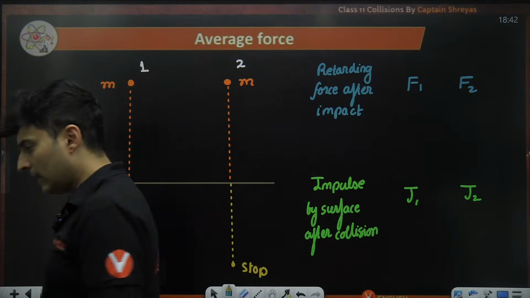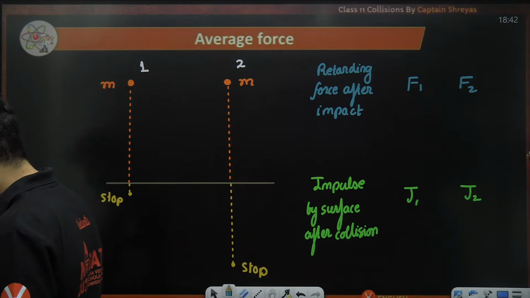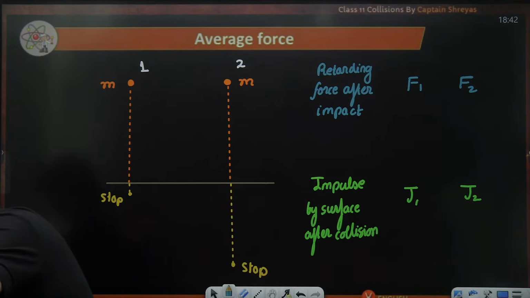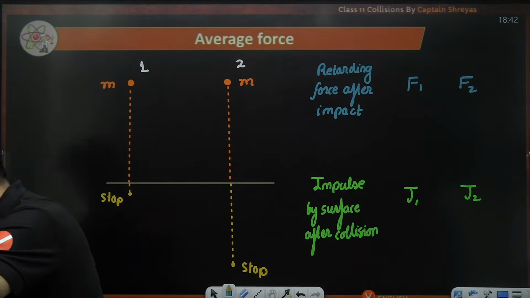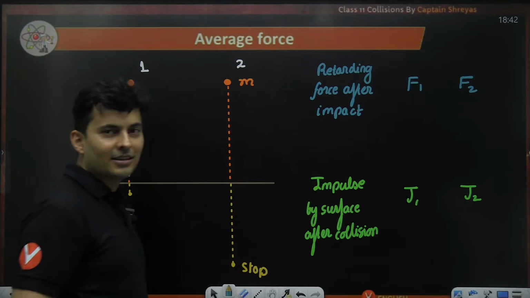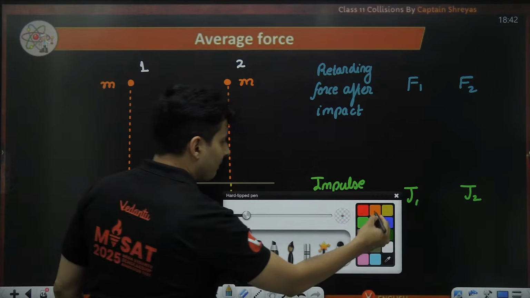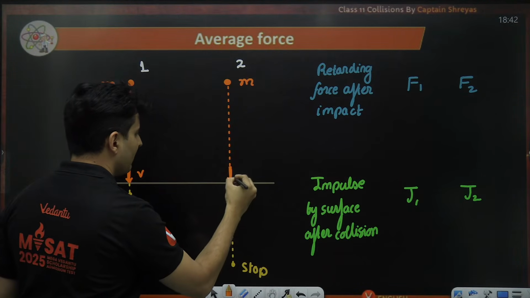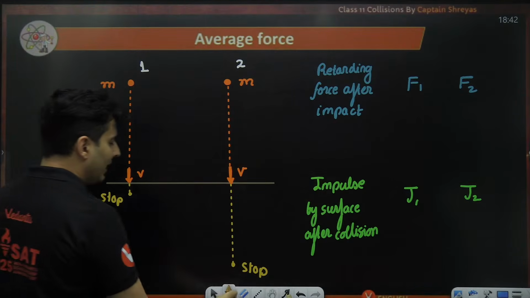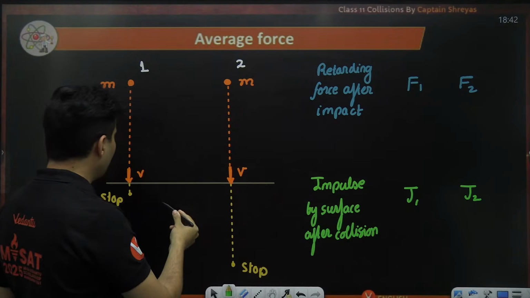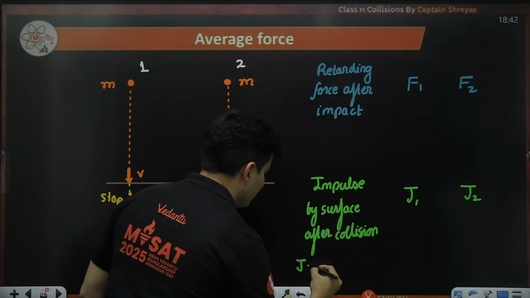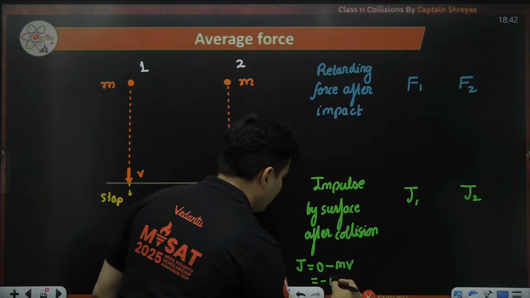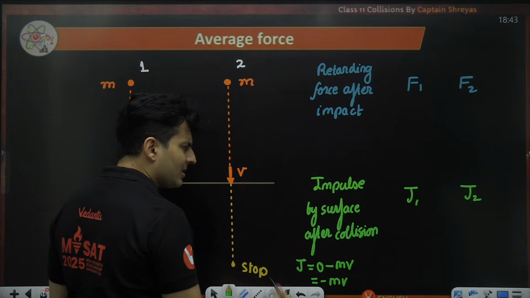Cool. Great. Okay. Someone is saying force is same, impulse is different. Come on, I want everybody to spam the answer because I'm telling you, the actual answer is very crazy. Both of them, when they hit the surface, will have the same speed because same height, same acceleration, same mass. Finally, they stop. If you ask me to find the impulse, it will be final momentum, which is 0, minus initial momentum, which is mv. So it will be basically minus mv. So magnitude wise, it is just mv.